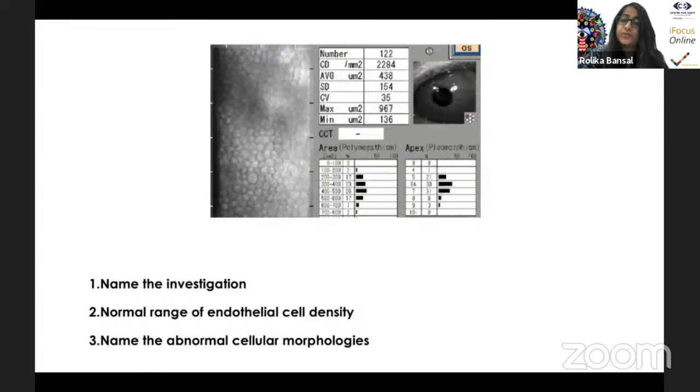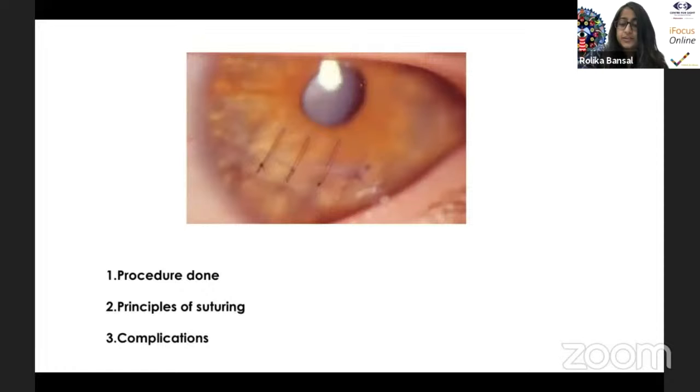So there is a question for your previous slide, please. In Fuchs endothelial dystrophy, if associated with cataract, what would you like to do? You would like to go for combined surgery or separate? Yeah, that's what I was talking about. So all the criteria which we spoke about is only for combined surgery versus a separate cataract surgery alone.